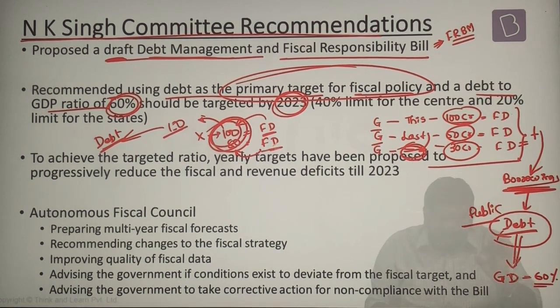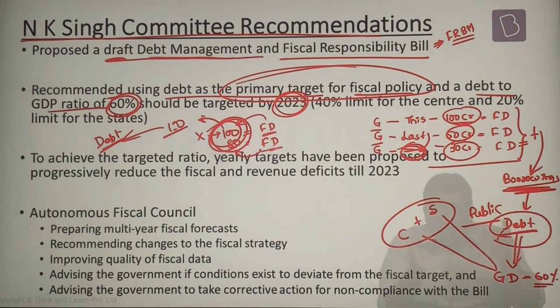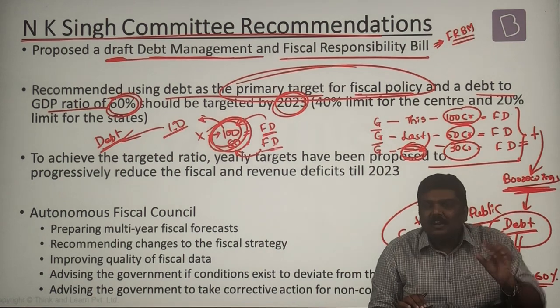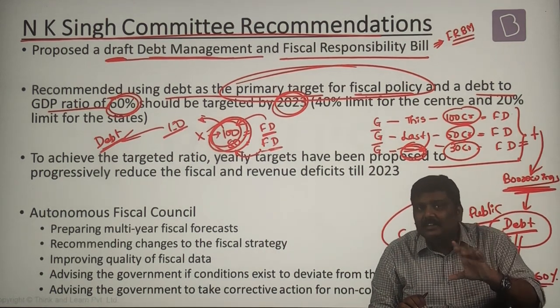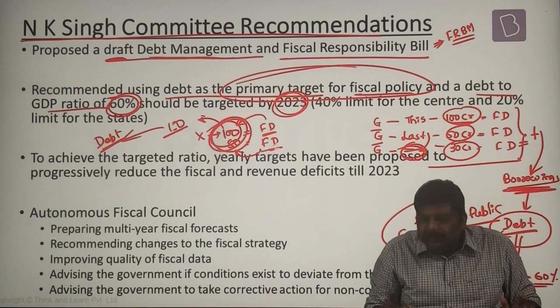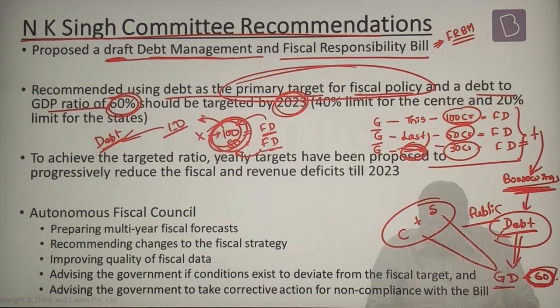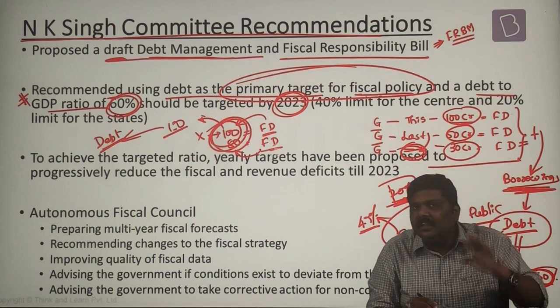What do you understand by the general debt? General debt means the debt of the center as well as the states. Remember this, whenever you come across the term general, it basically means the numbers related to center as well as the numbers related to states. For example, they'll say general tax receipts, general debt, and so on. So, general debt should be 60%, of which 40% of GDP should come from the center and 20% should come from the states. So, this is another very important recommendation given by this committee.